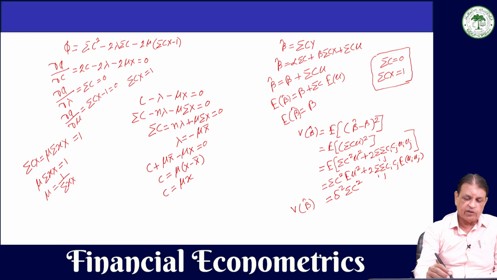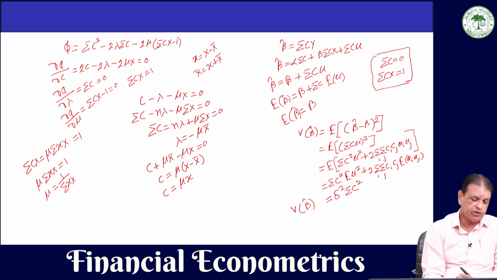I have told you, small x is this x minus x bar. So, capital X will be equal to small x plus x bar.